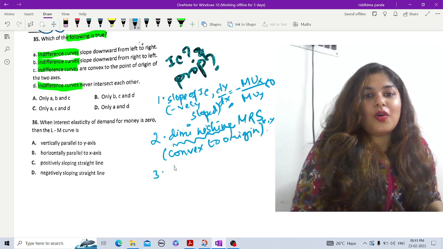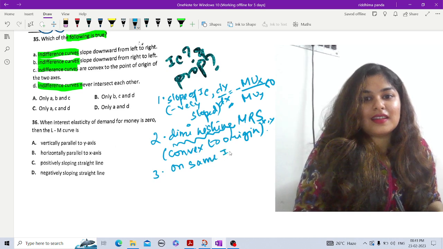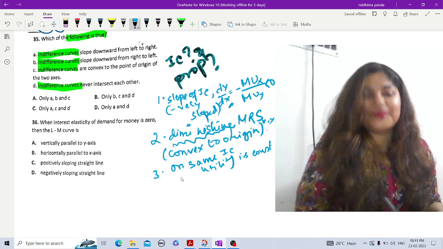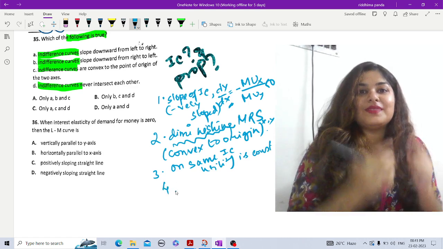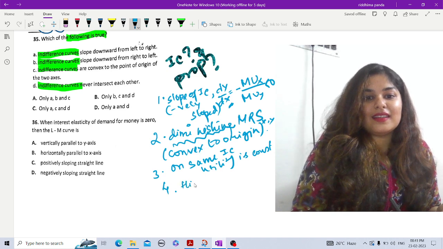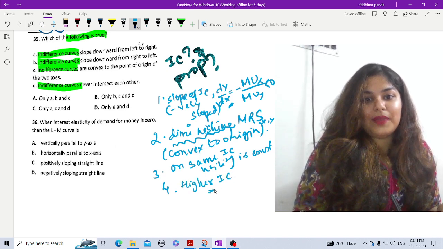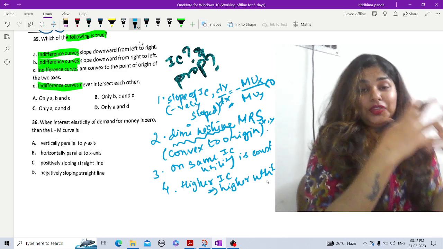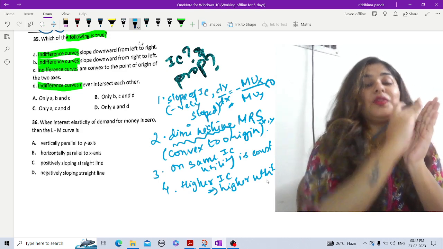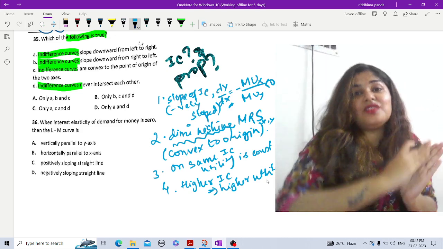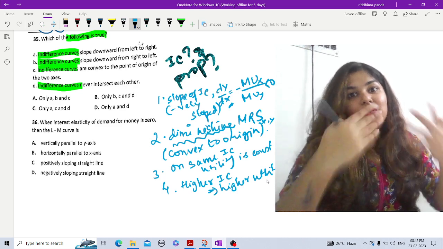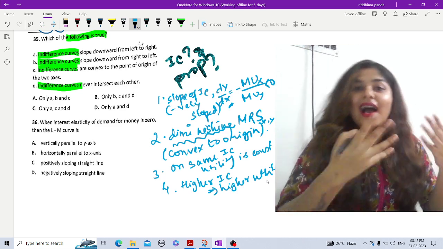Okay, so on the same IC, our utility is constant. Next one, a higher IC, that is on the right side, implies higher utility, right? So that means if consumption of both the commodities X and Y increases, you will be on the right side of the previous IC, and as you go to the right, that is upwards, that means your utility is increasing. So as you are on a higher IC, it implies higher utility.